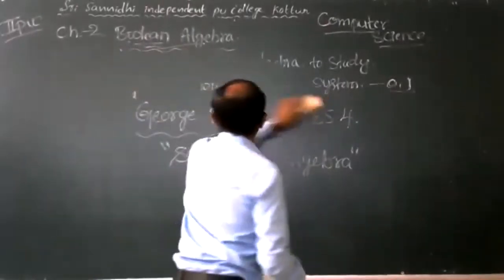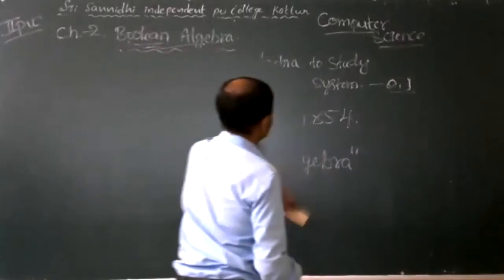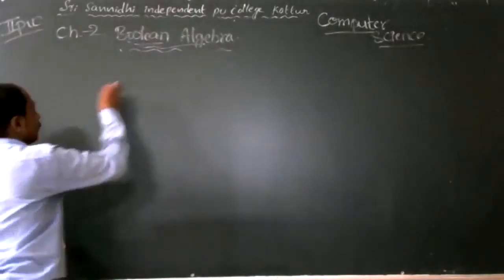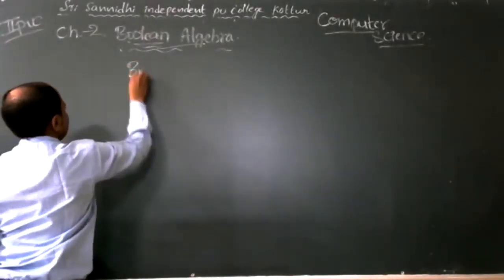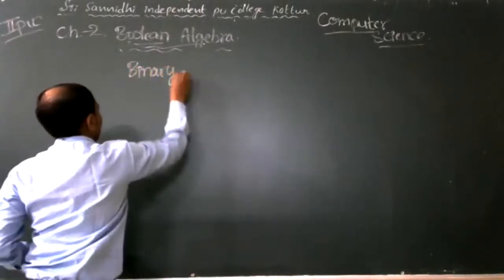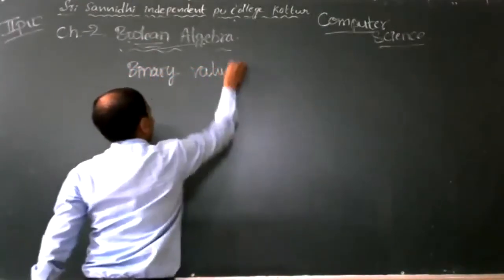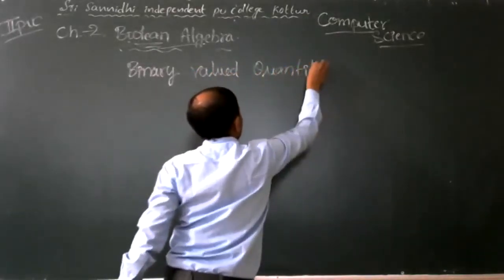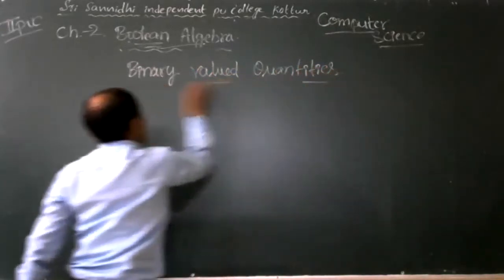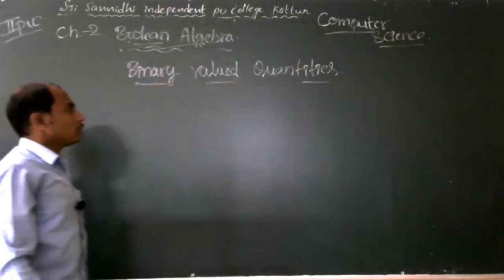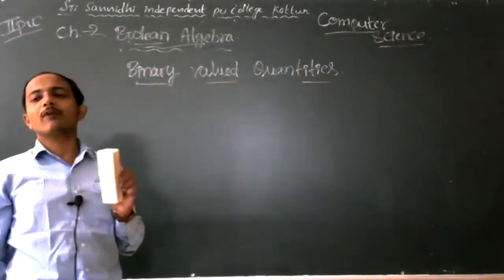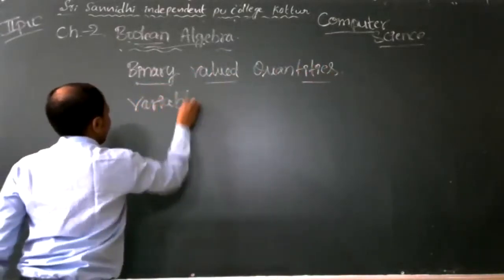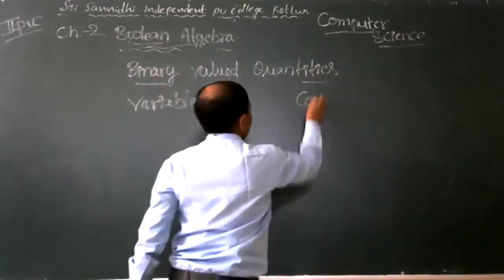Then next concept, binary value quantities. There are two binary value quantities. One is binary variables, and another one is binary constants.